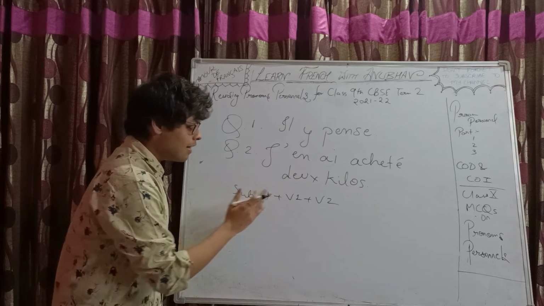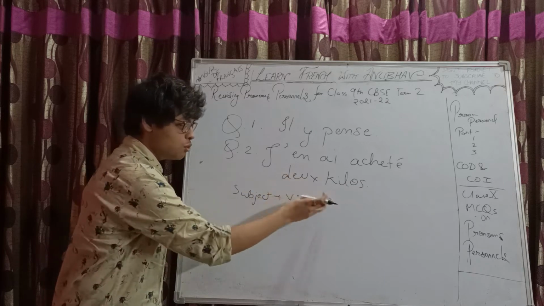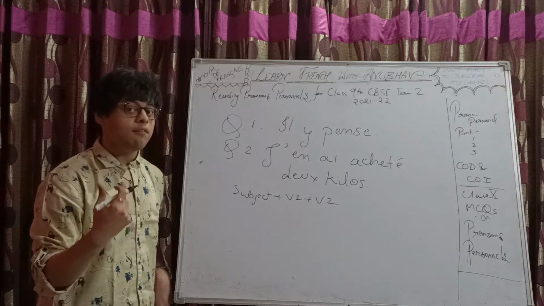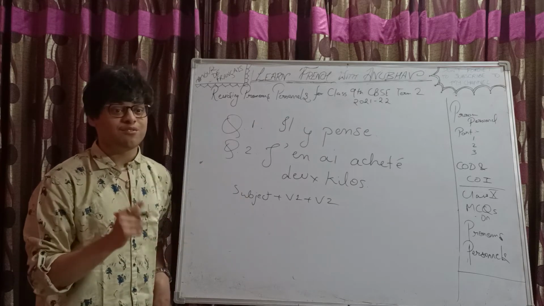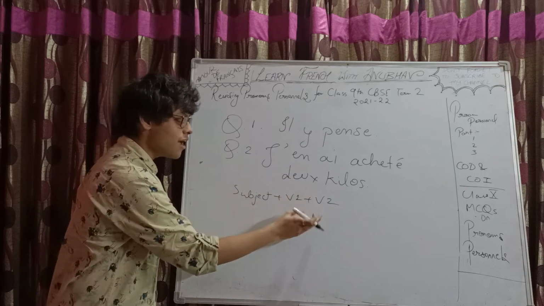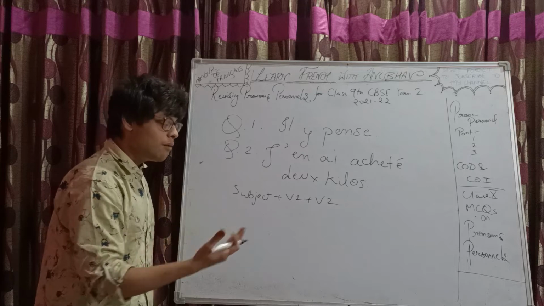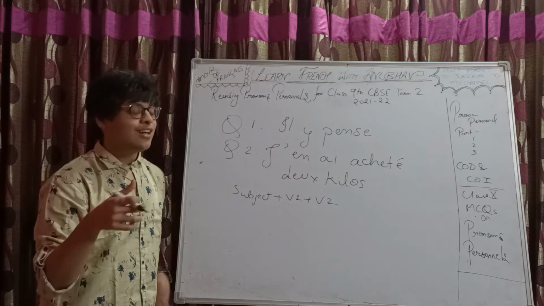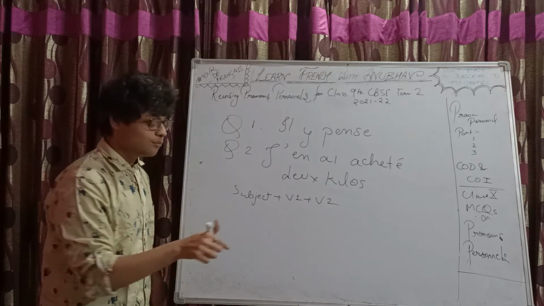Jouer is an infinitive. Then the pronoun comes before the main verb. Aimer, to like, is like a complement to jouer. Here jouer becomes the main verb, so before the main verb you will be putting the pronoun.